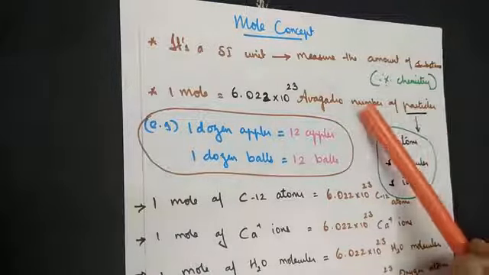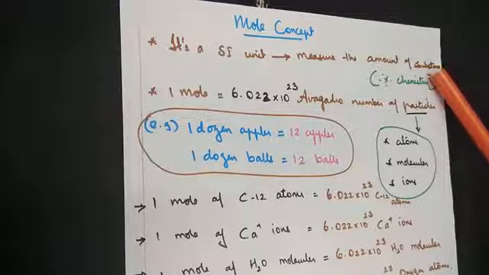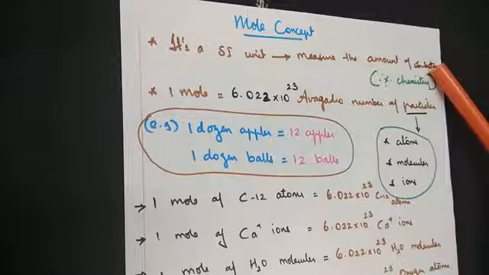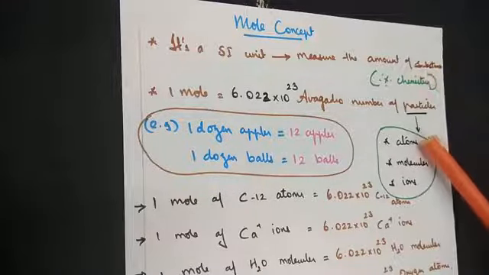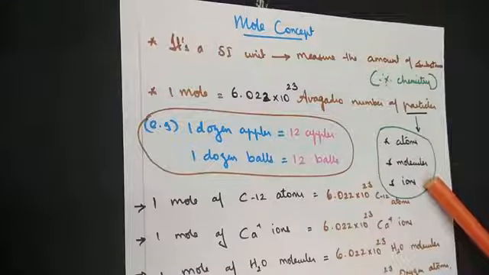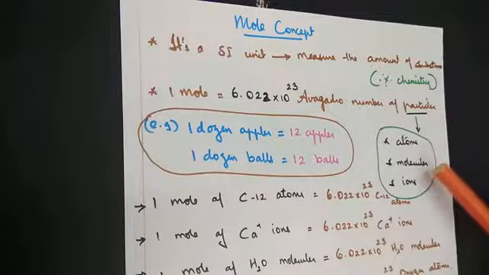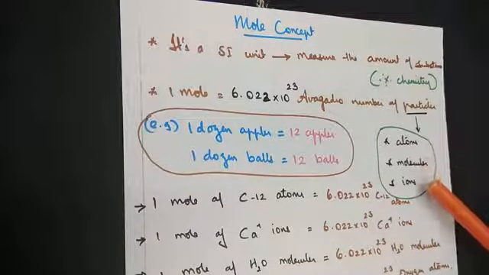Now when I say Avogadro number of particles, what do we mean by it? The substance that we are measuring may be made up of atoms or molecules or ions. A chemical compound can be made of atoms, molecules or ions.